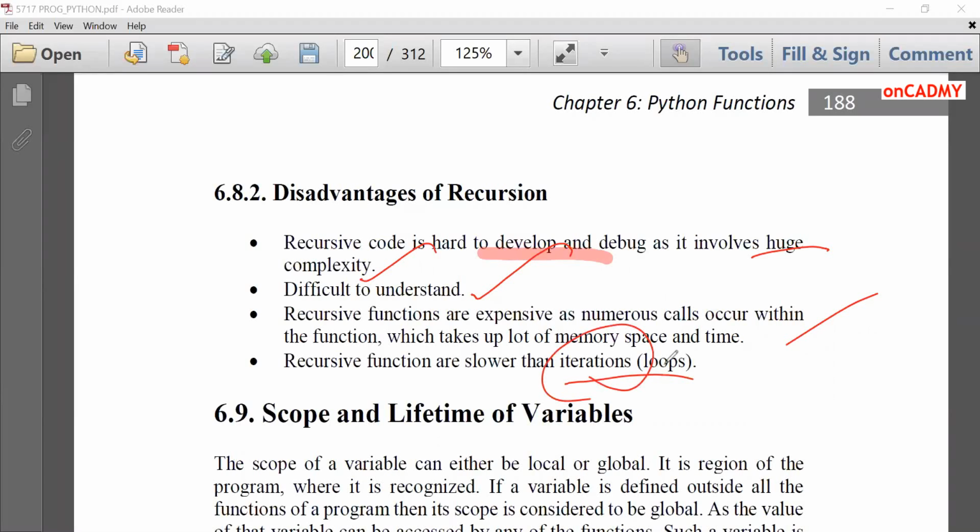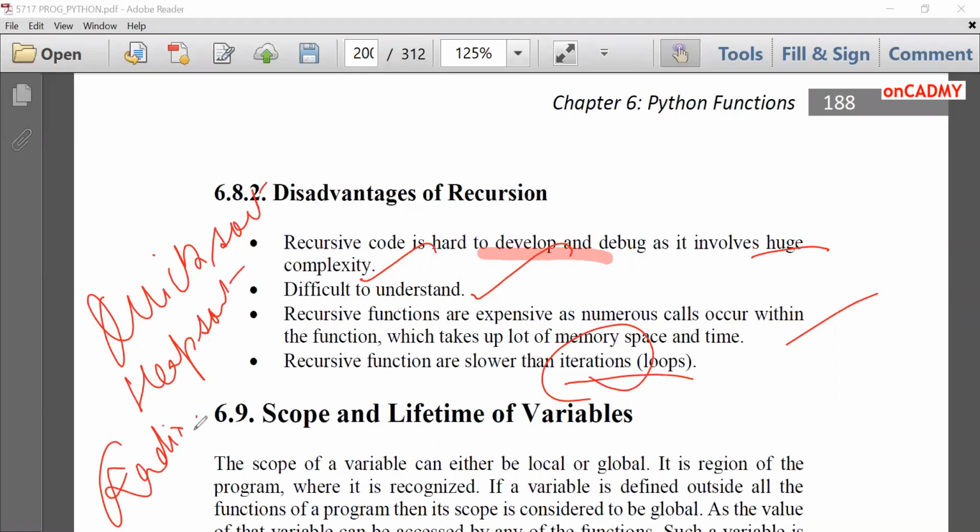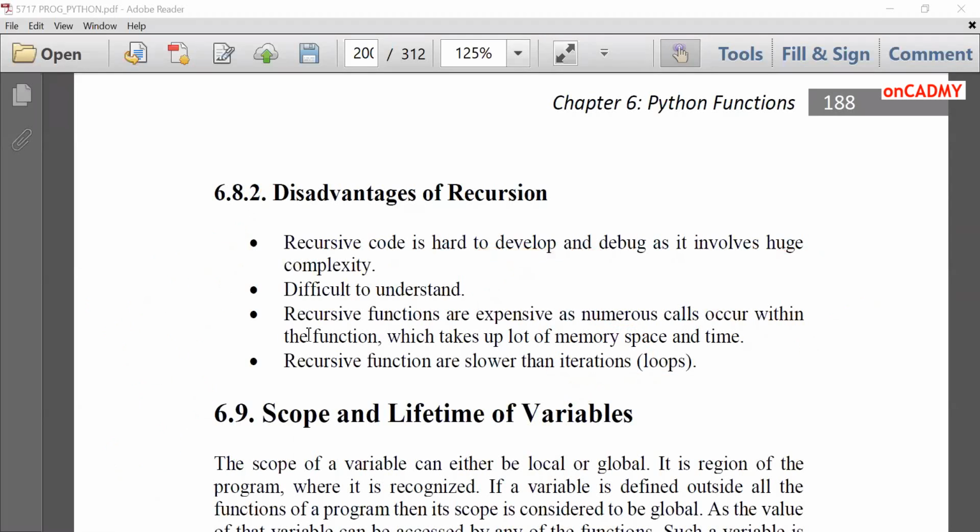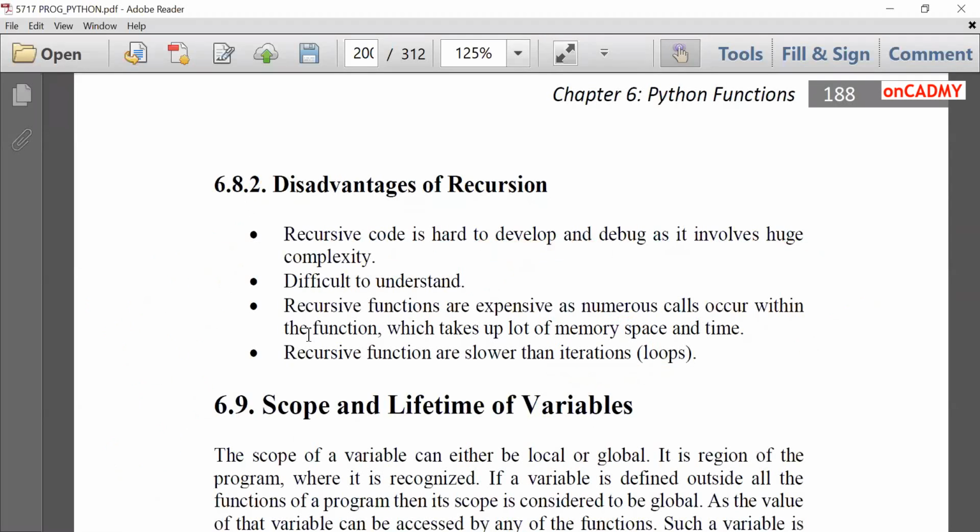But there are certain problems which can be solved only by using recursion. So in those cases, we have to prefer it. Like for quick sort, we need to use recursion. For heap sort, we use recursion. There is also radix sort for which we use recursion. So there are certain problems in which we have to prefer recursion as compared to iteration. So this is all about recursion in Python. The concept of recursion is the same in every programming language.